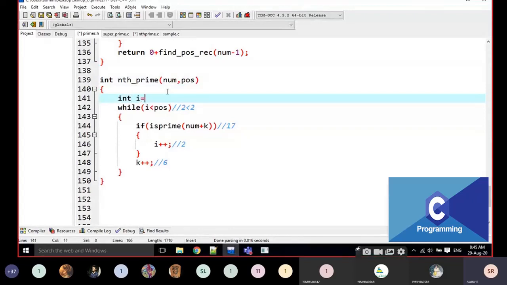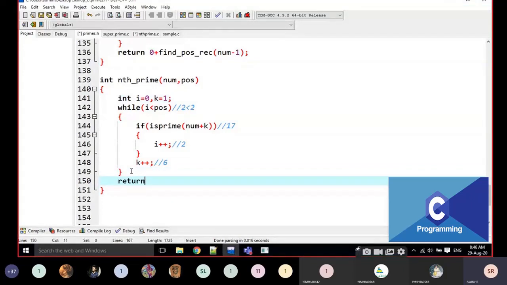Int i is equal to 0 here, sorry. And I am going to take some k is equal to 1. That's it, I think. And return, you are in return num plus k minus 1, I think. Why am I writing num plus k minus 1? Okay, just wait, I will tell you.